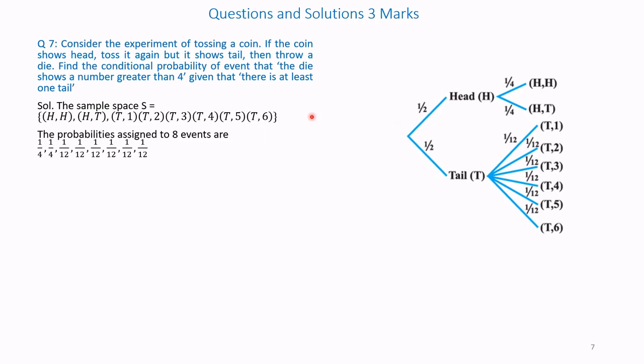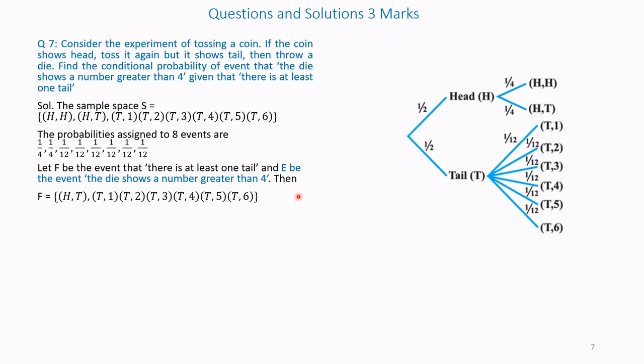Therefore, the probability of head-head is 1 by 4, and head-tail is 1 by 4. Then each of these is 1 by 12, 1 by 12, 1 by 12. So these are all 1 by 12. The 8 outcomes are written here in the statement. Let F be the event that there is at least one tail and E be the event that the die shows a number greater than 4.